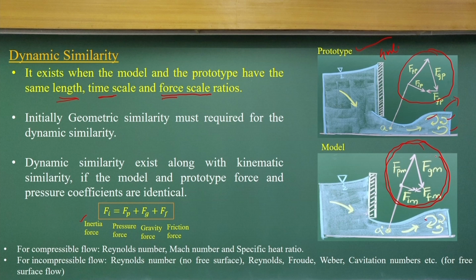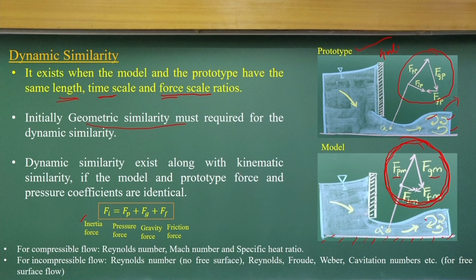Force magnitudes may be different, but the vector diagrams, the directions and all these components should be exactly the same. If so, we can make a ratio between the inertia force of the model and the prototype, and they should be equal. When this concept holds good, we call it dynamic similarity.